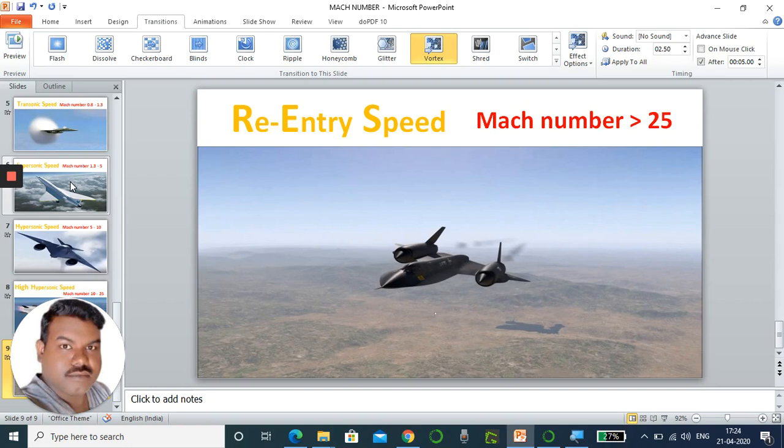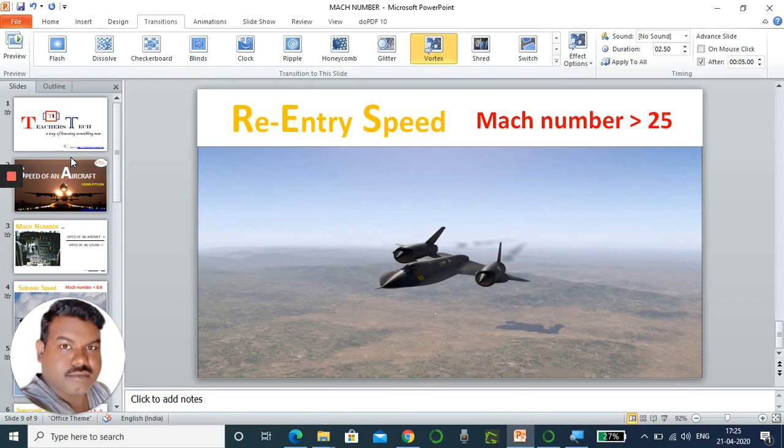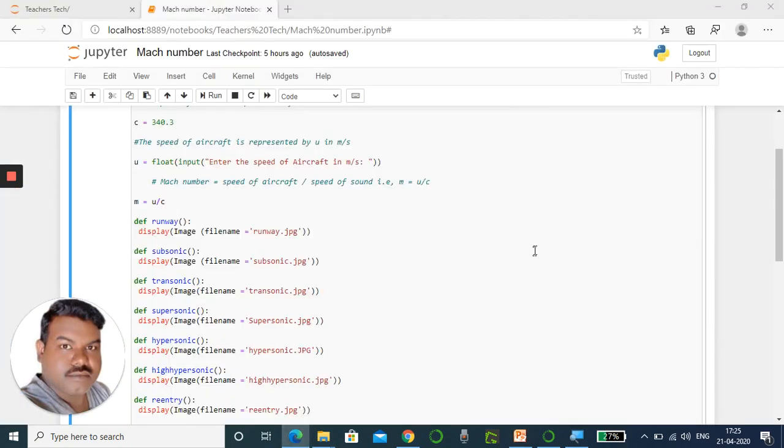For various speeds, various aircraft are available. Depending upon the speed of the aircraft, the design will change. So different aircraft are designed based upon the speed. Now in this program we are going to identify the Mach number of an aircraft. So we go for the program.